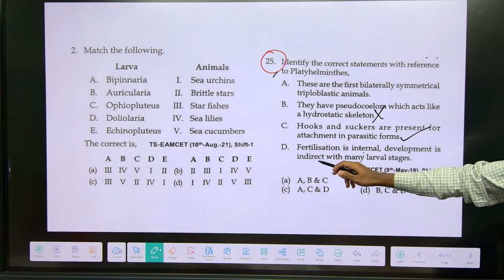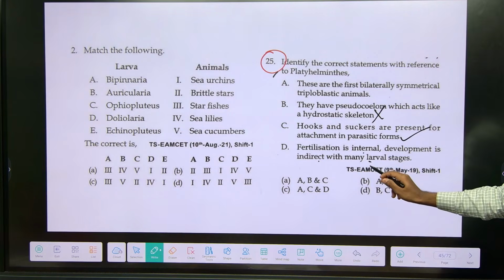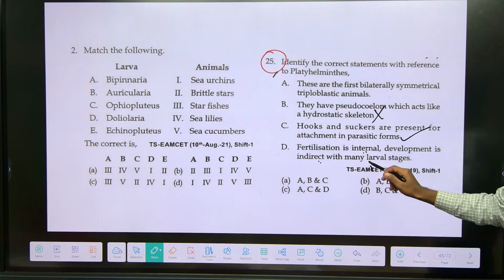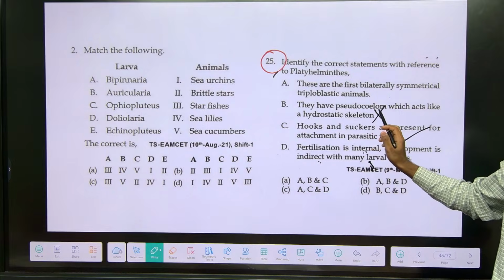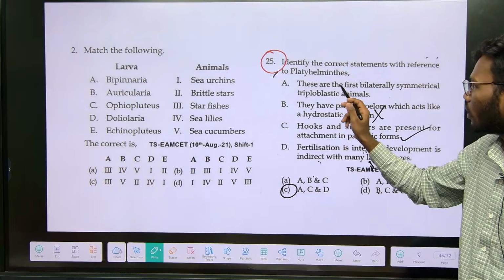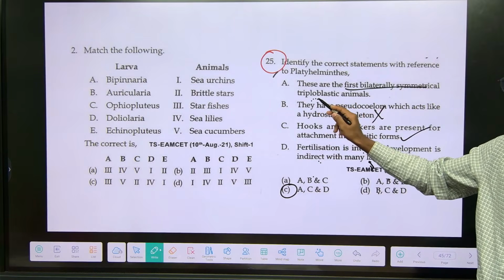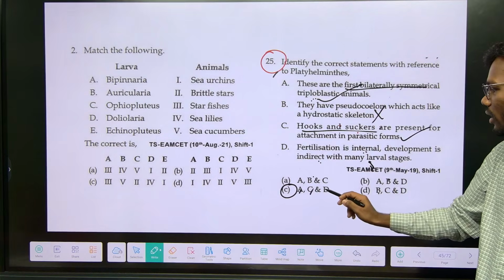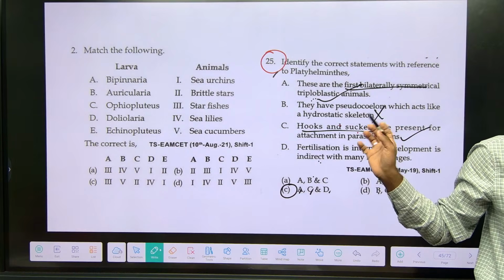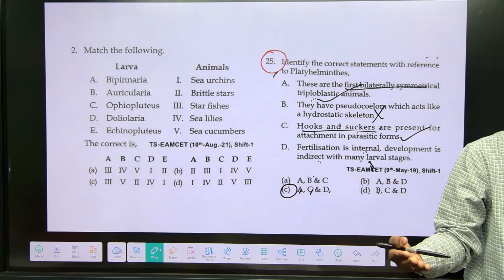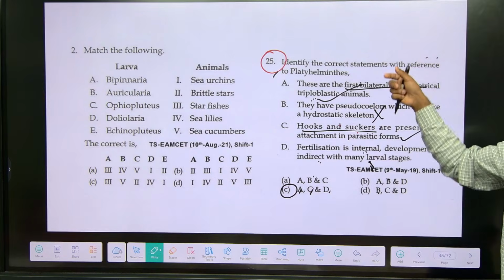Fertilization is internal, development is direct with larval forms. This statement is not specific to any phylum, right? Fertilization is generally internal or indirect, and larval forms are there in every phylum. So you can hold it. If you eliminate B from the options, the remaining are A, C, D. They are the first bilaterally symmetrical and first triploblastic animals, and hooks and suckers are present. So A, C, D. This is a Platyhelminthes question. Next time they will ask Nemathelminthes, and then Nematodes. Likewise, they give some statements.